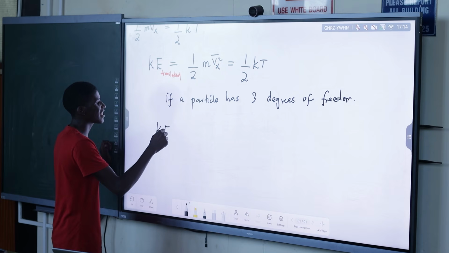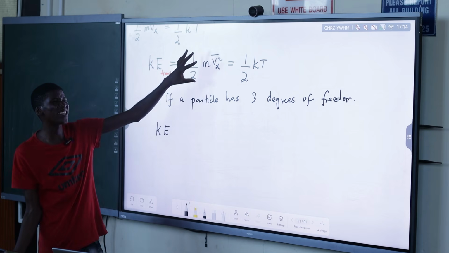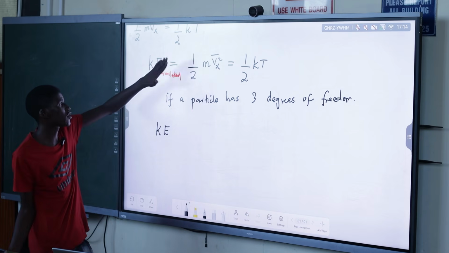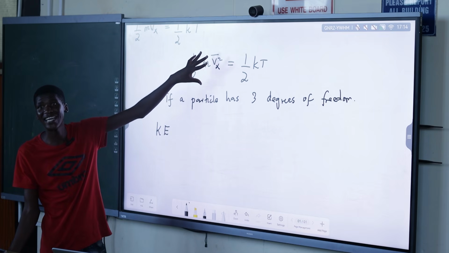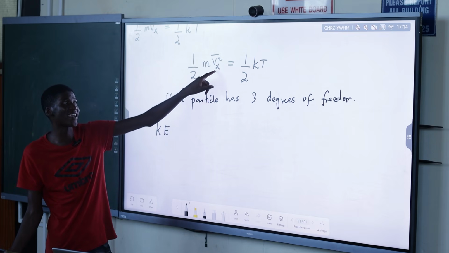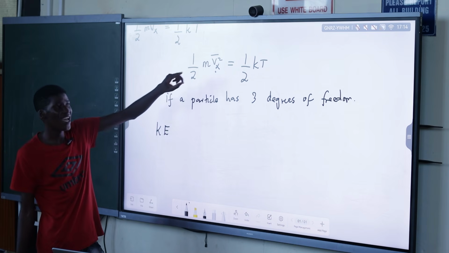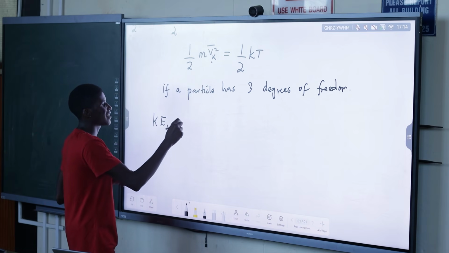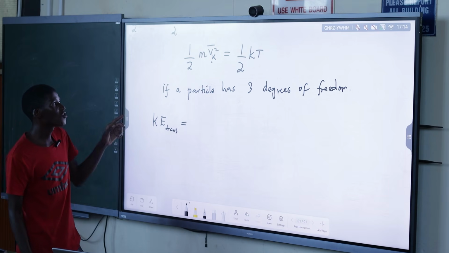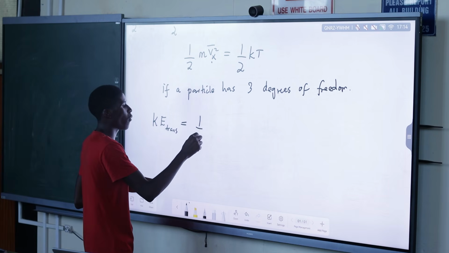So then we can say the total kinetic energy, because this one is only along the x-axis, cannot be the total. We only consider Vx along the what? The x-axis. So if we consider the other ones, for us to find the total translational kinetic energy, we have to also consider along the y.